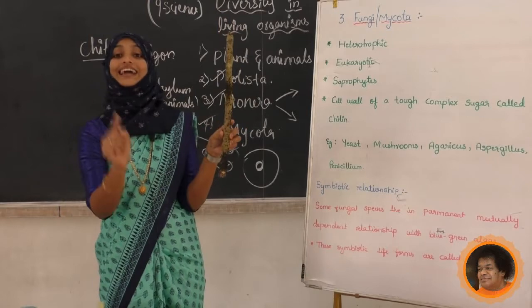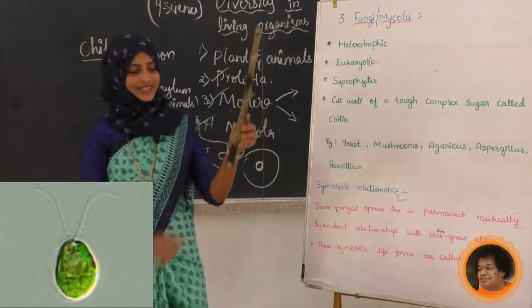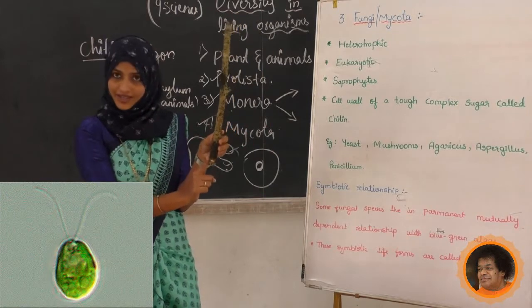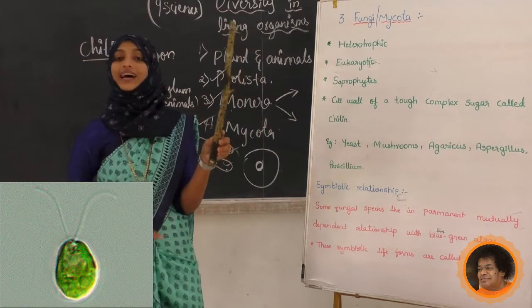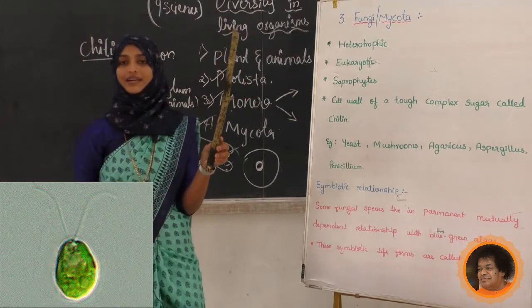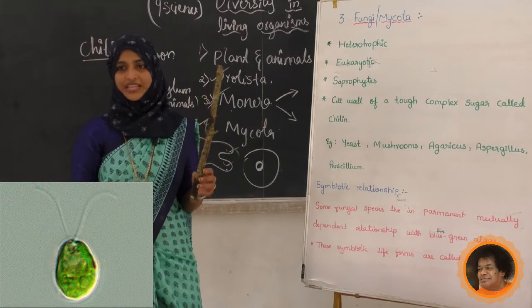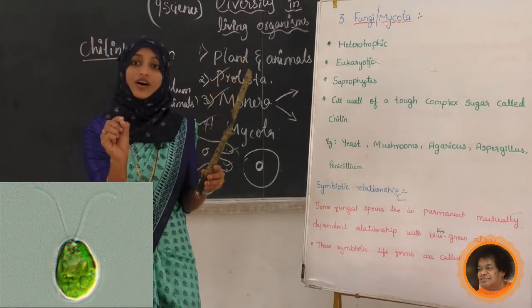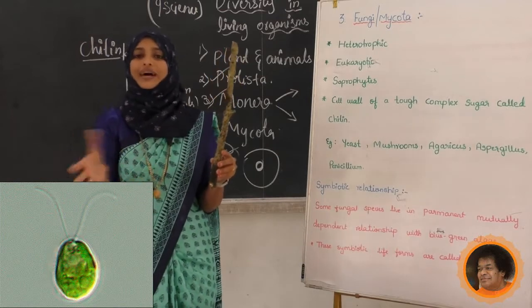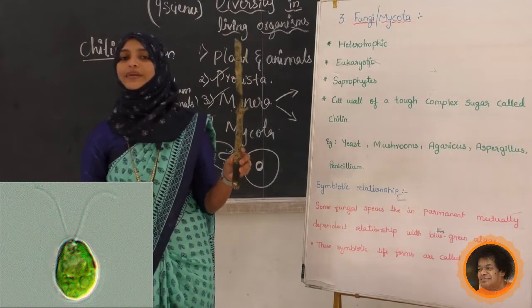It is called lichen. See here I have written LICHENS. See, this is a lichen. Here two organisms are there, one fungus and one blue-green algae. So this symbiotic life form is called lichen. This relationship is called a symbiotic relationship. Symbiotic relationship means both organisms are getting a benefit here, mutually. Both organisms are getting benefit.